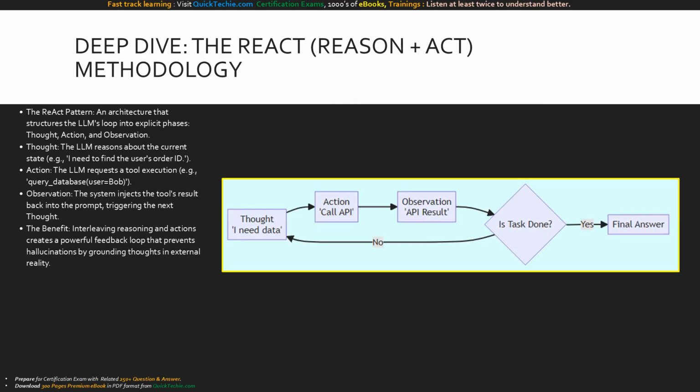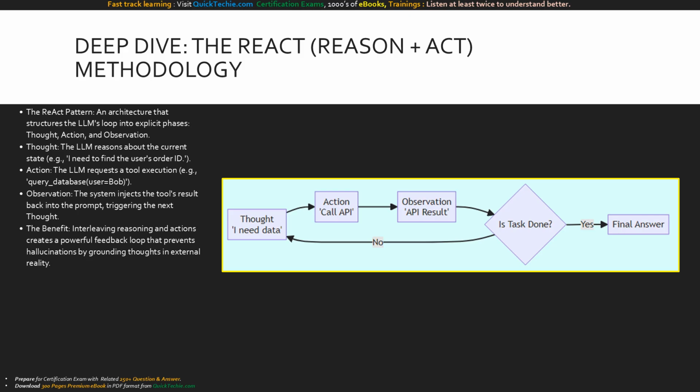Let's deep dive into the most famous implementation of cyclic reasoning, the ReAct methodology. ReAct stands for Reason plus Act. It forces the LLM to structure its loop into explicit, verifiable phases. First is the thought, where the LLM externalizes its internal reasoning. Second is the action, where it invokes a tool based on that thought. Third is the observation, where the external system feeds the raw tool output back into the context window.